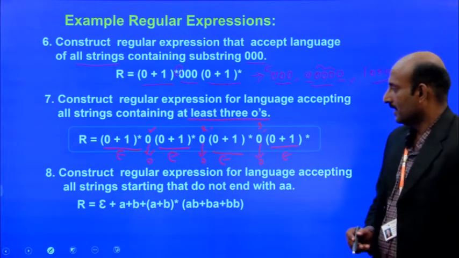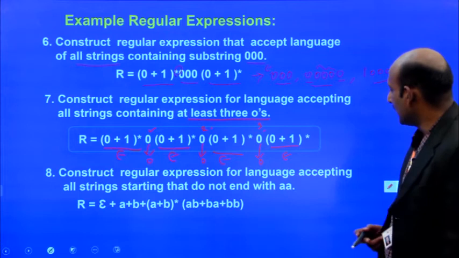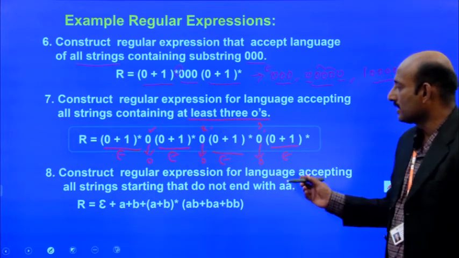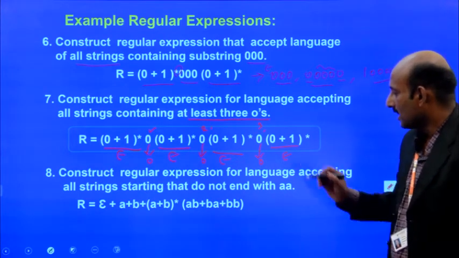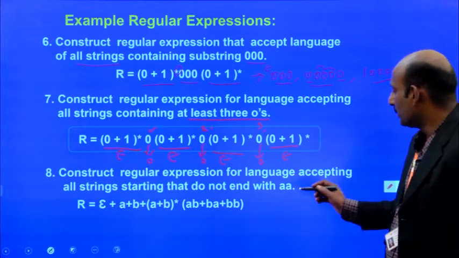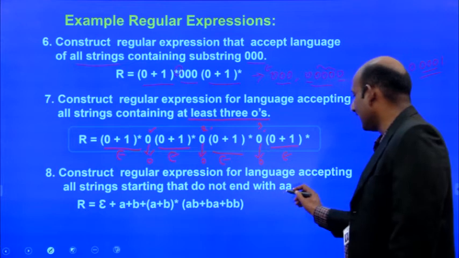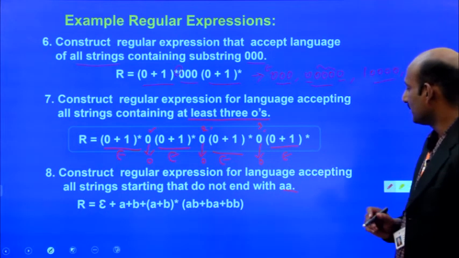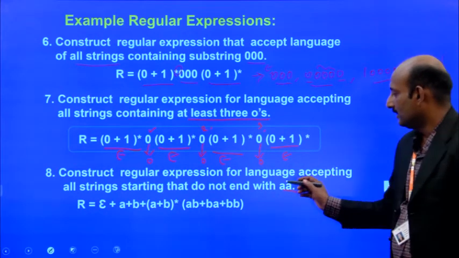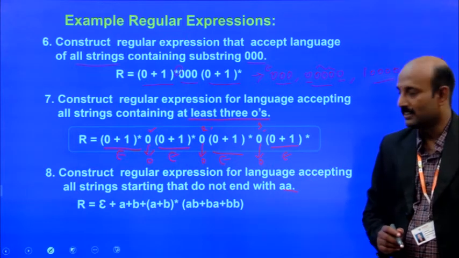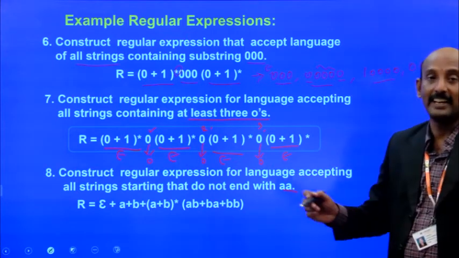Next, construct the regular expression for the language accepting all strings that do not end with AA. So what's the meaning here? The string does not end with AA.